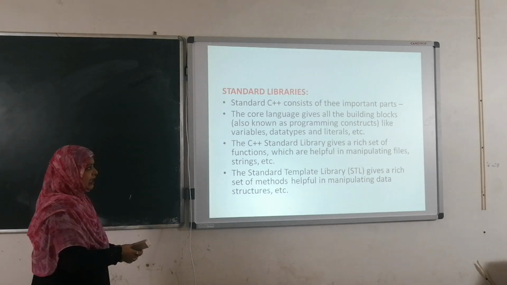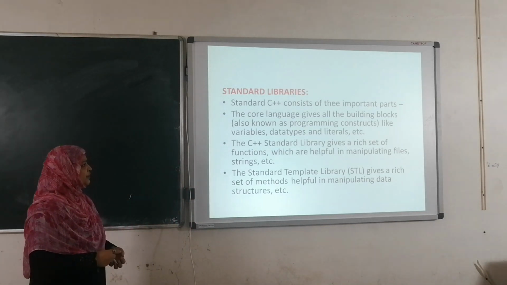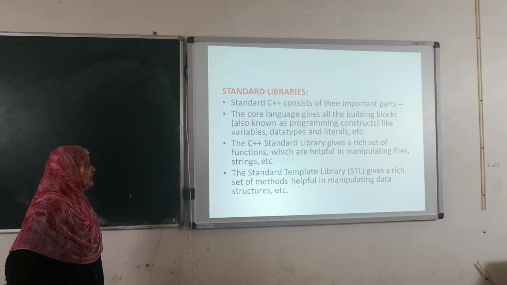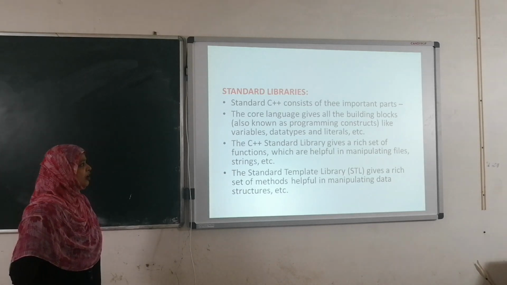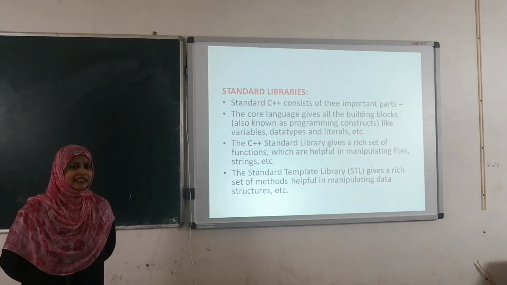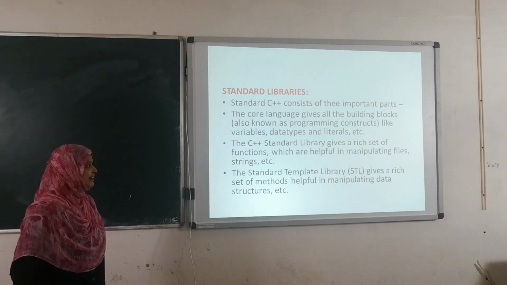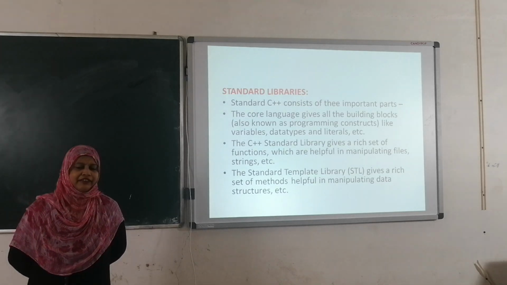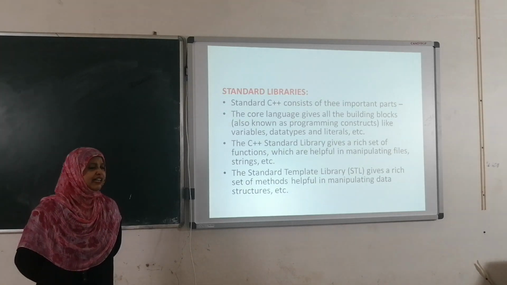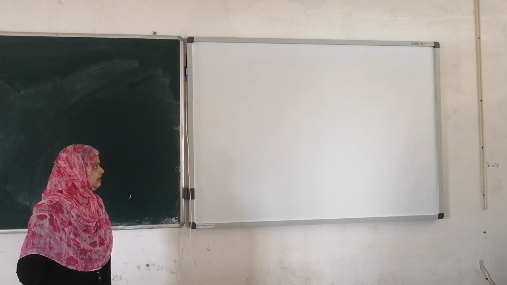The C++ library is divided into three parts. The first one is the core language, which gives all the building blocks, such as variables, data types, literals, and constants. Those are defined in the first part.